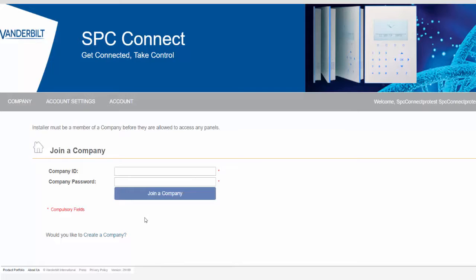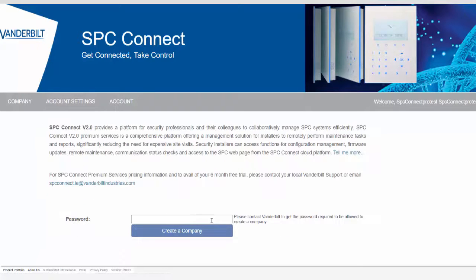We log in using the same username and password, and we are met with our option of joining a company. This information can be provided by the person who initially created a company. Alternatively, you can create a company, and you can do this by contacting us using the information provided. This is not a required step to use SPC Connect Pro, however it is required to use the SPC Connect functionality within the tool.